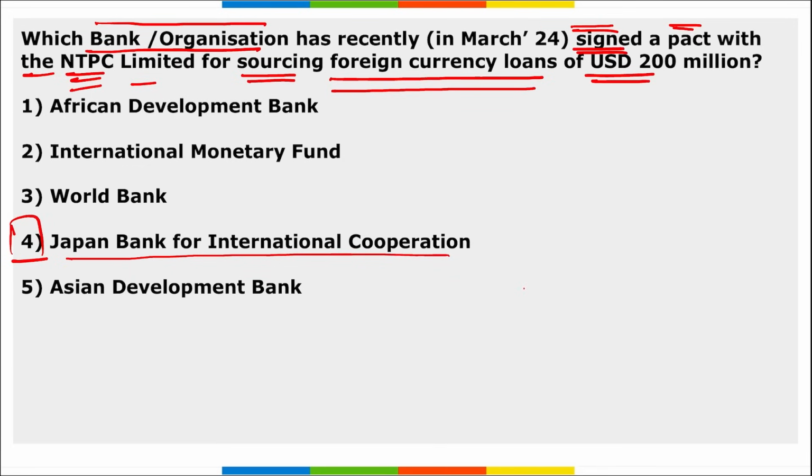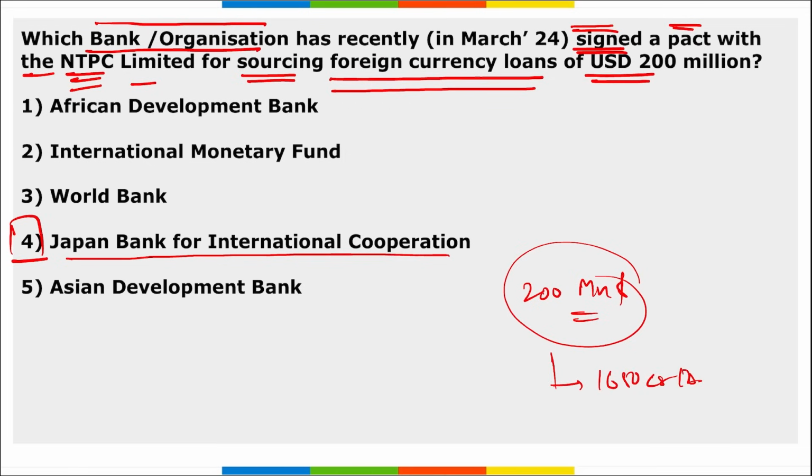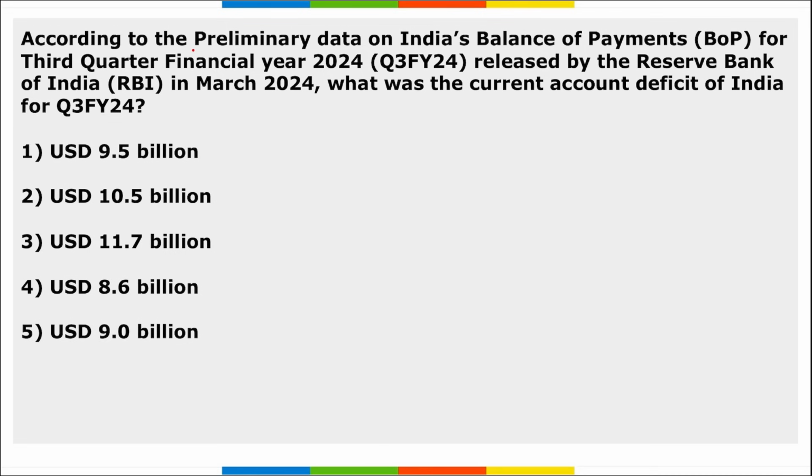This is for sourcing foreign currency loans worth $200 million, roughly close to 1650 crore rupees. Here JBIC will be providing 60% of the facility, and the rest will be provided by other commercial banks under JBIC guarantee.